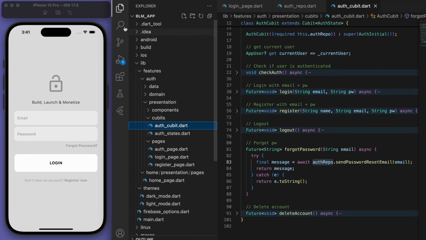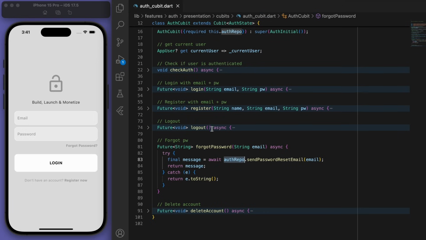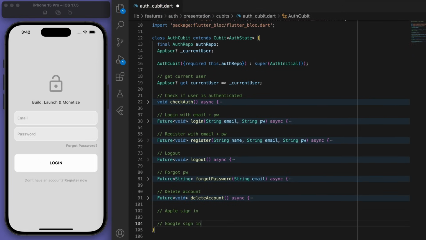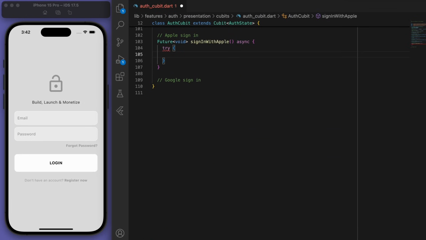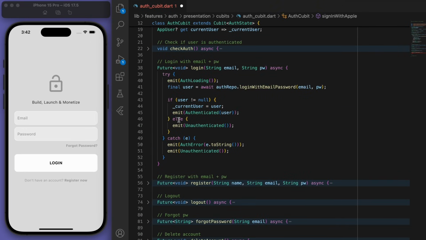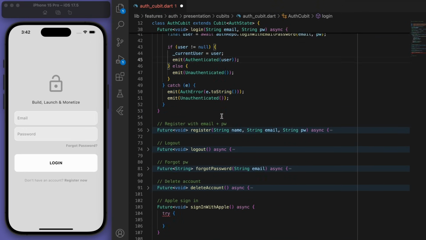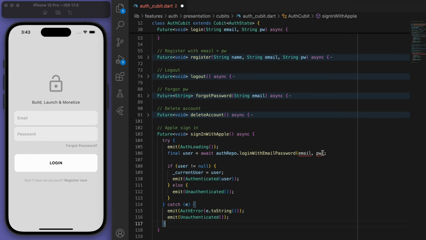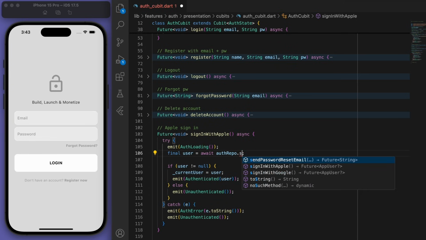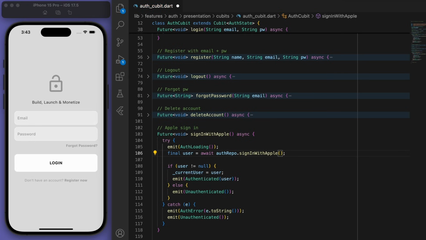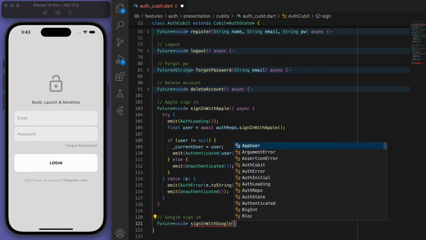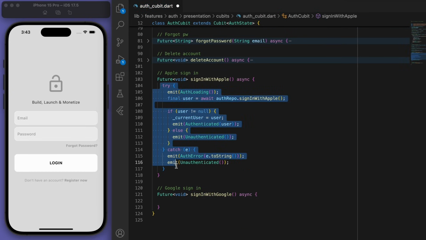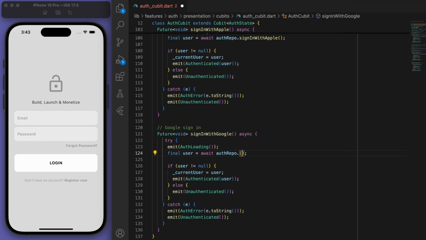So go to your auth cubit and we now need to fill out these couple of methods for the state management. For this cubit, it's very similar to when we log in, right? So I'm just going to copy that method, and all we need to change is when we're calling the auth repo, just call the appropriate method. So sign in with Apple, and everything else should be the same. And for Google as well, just go to the auth repo and say sign in with Google. All of the other state management stuff should be the same.